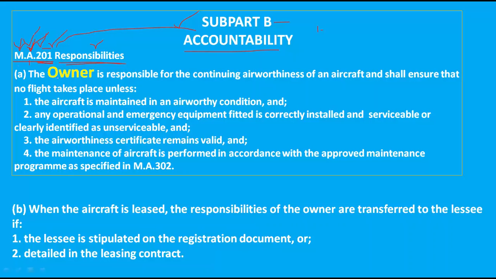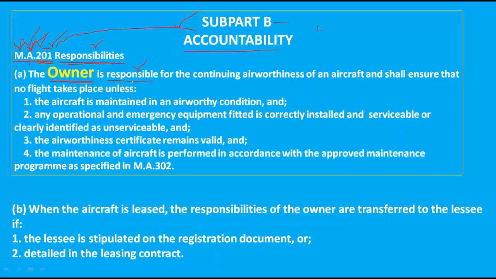Now here an owner is mentioned. Owner means a person who owns an aircraft, a person who has an aircraft for his or her personal purpose. That's why here we talk about the owner. Okay, an owner is responsible. In this subpart you get only responsibilities, nothing else. If you study this subpart in CAR, you will get only responsibility.